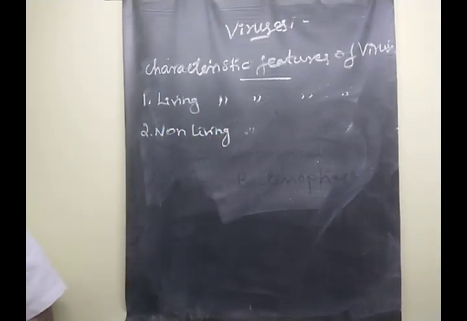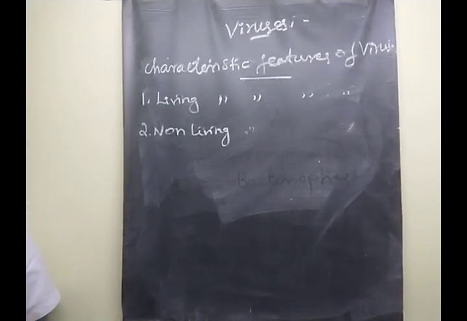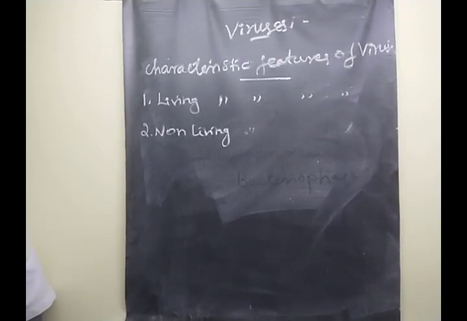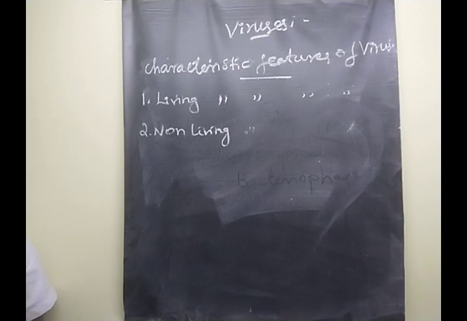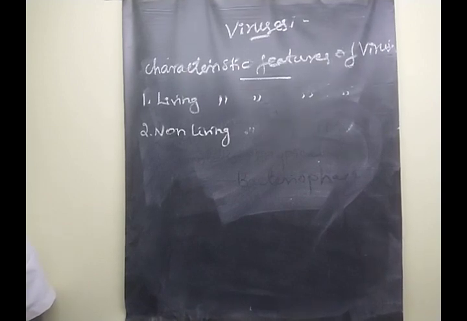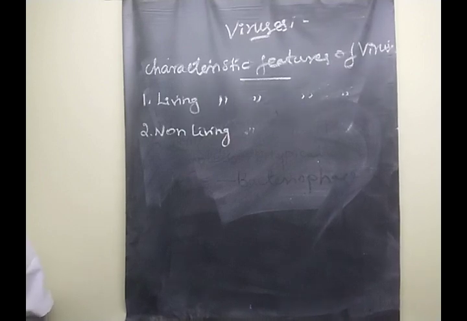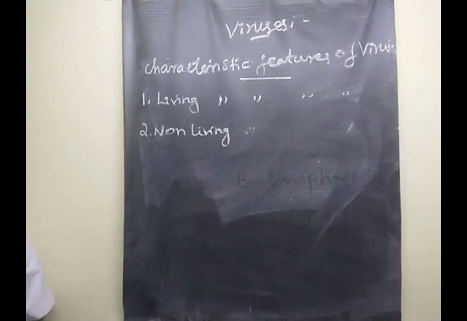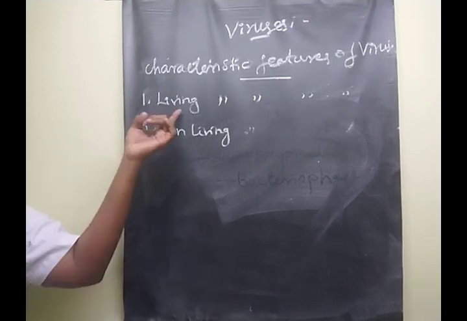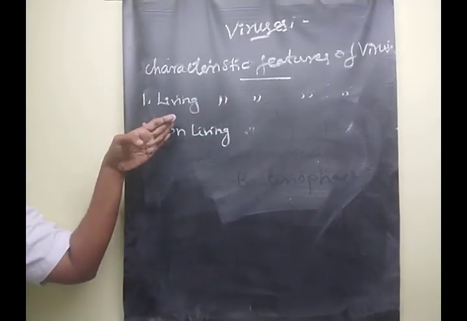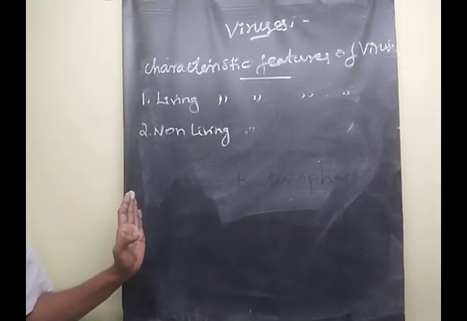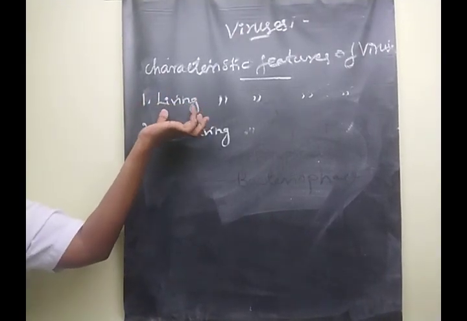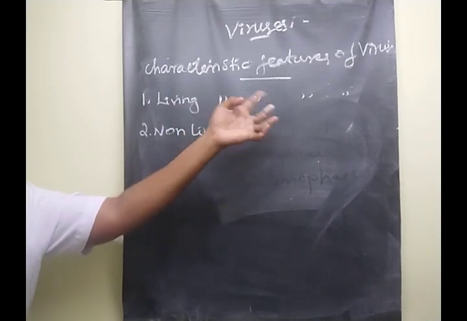The next living characteristic feature of virus is that it shows irritability. We learned irritability in the last class. It means if you give a stimulus, based on that stimulus they express a certain response. That's known as irritability. Clear, children? These are the few points that come under living characteristic features of virus.